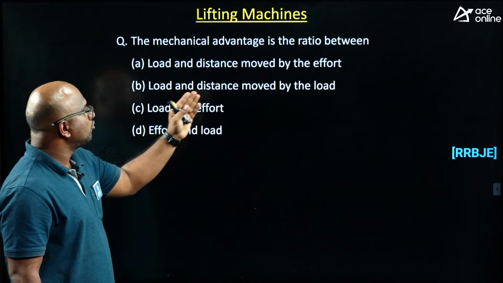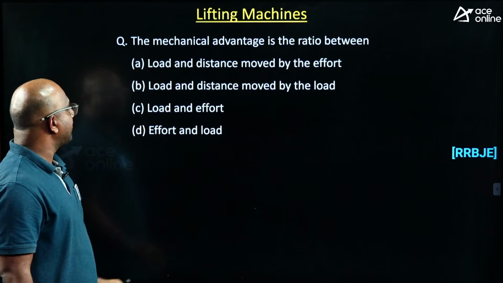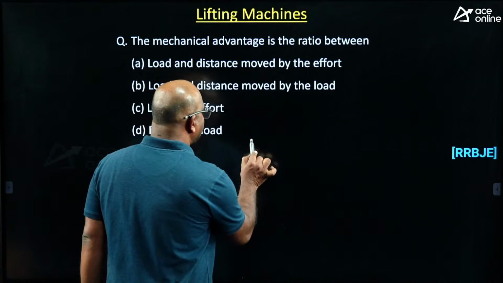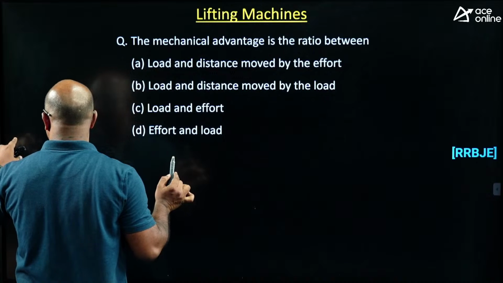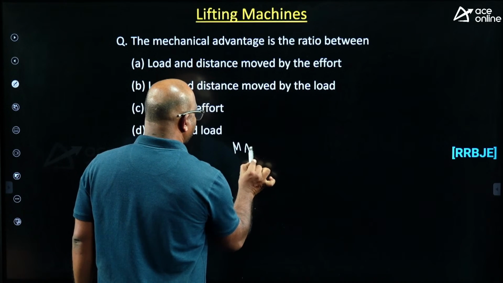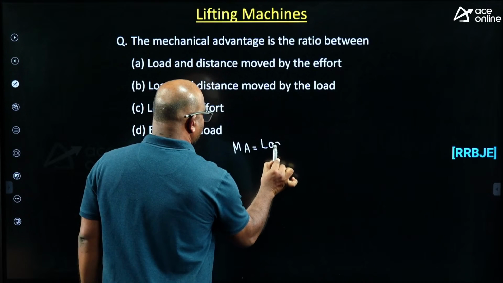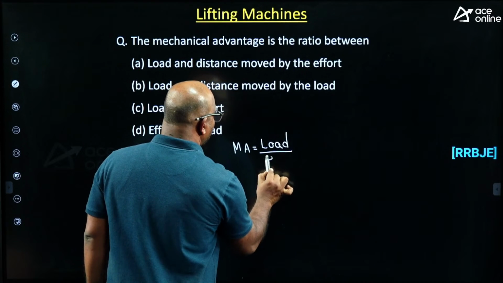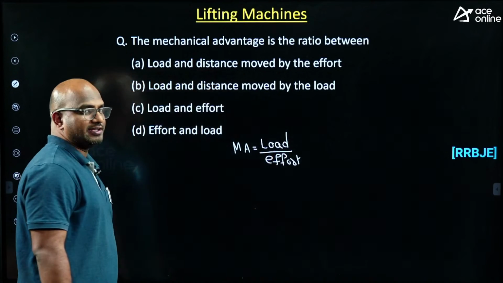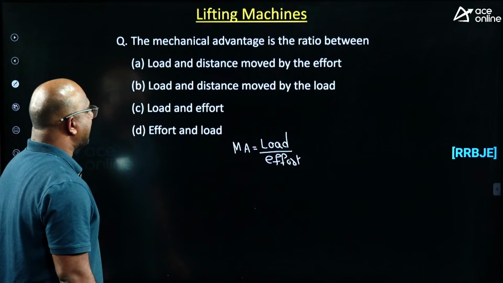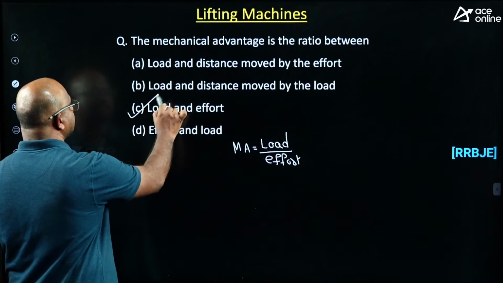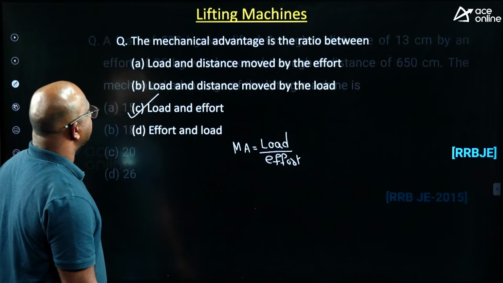Mechanical advantage is always the ratio of load by effort, guys. So load to the effort. The right answer is option C, the correct one.